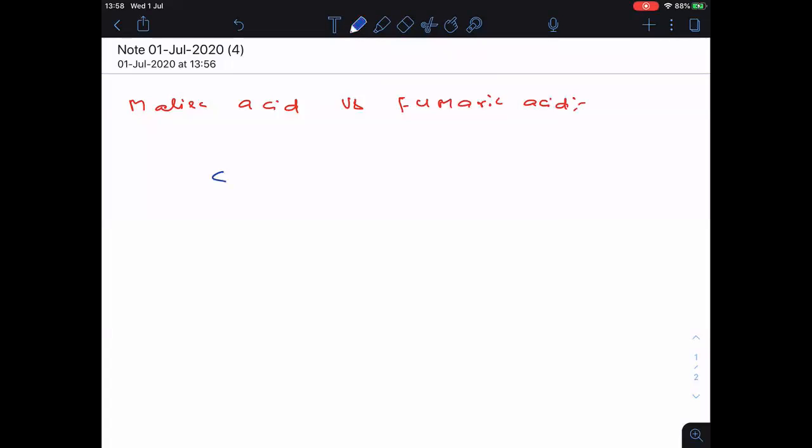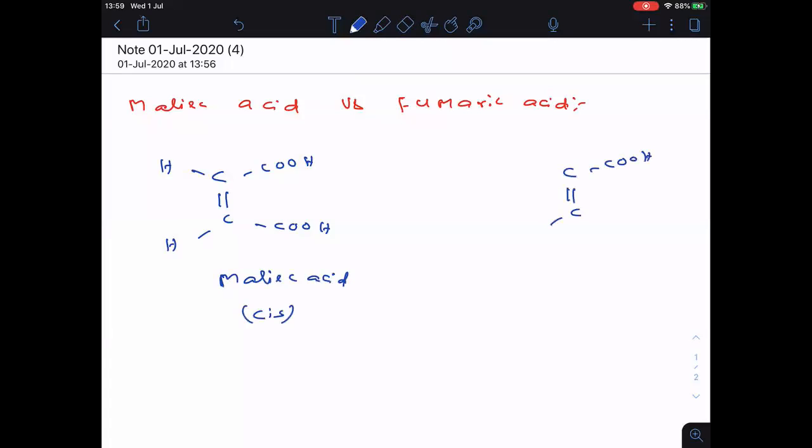So see clearly. C double bonded C, COOH, COOH, hydrogen, hydrogen. This is malic acid, and this is the cis isomer, because the same groups are exactly on the same side. Now let me take C double bonded C, COOH, COOH, hydrogen, hydrogen.